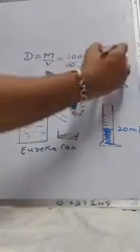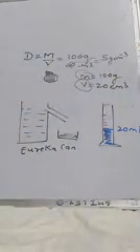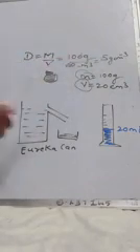The answer will be 5. 0, 0 cut. 10 by 2 is 5. So I got 5 centimeter cube. Gram per centimeter cube. So the density of this is 5.